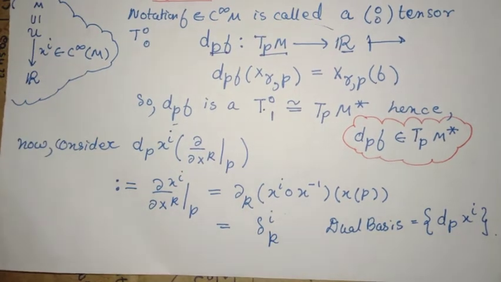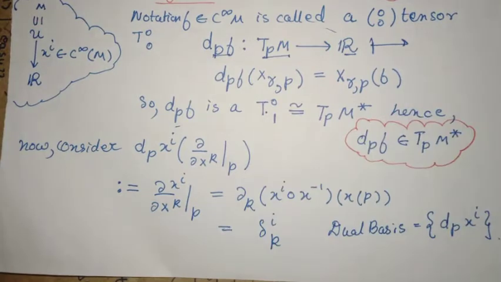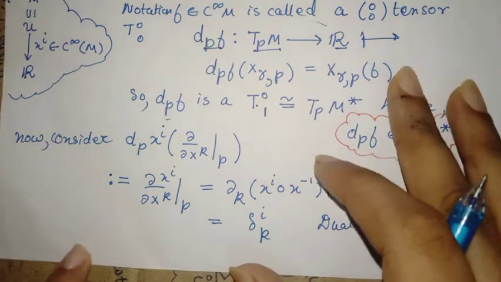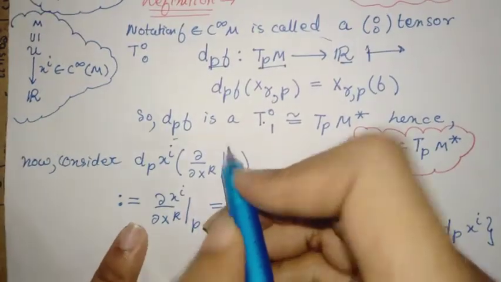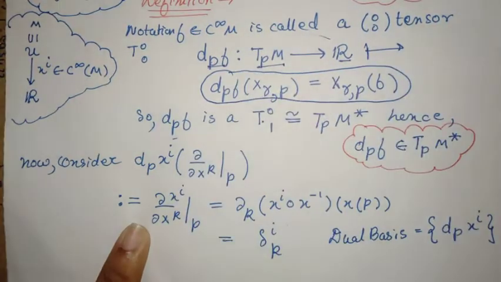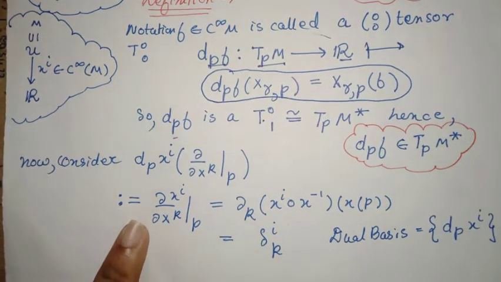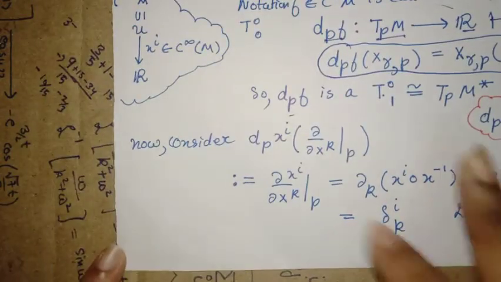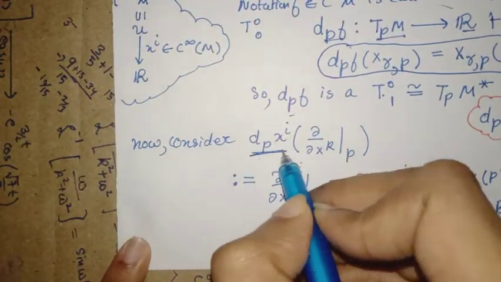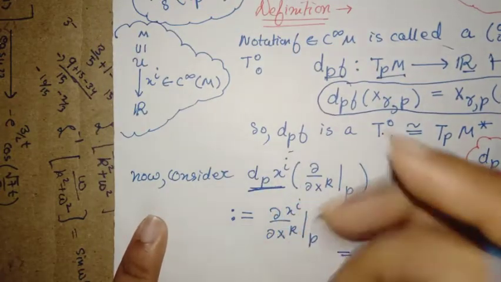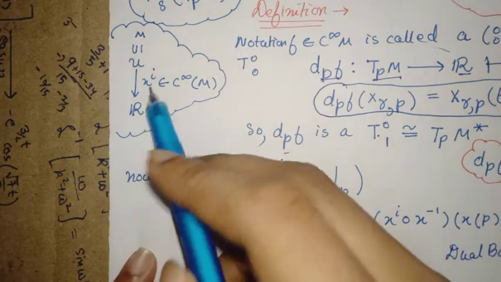But now if you have a covector space corresponding to a vector space, you should have a special set of bases called a dual basis. How to construct that dual basis is also precisely located in the definition of this thing. So let us consider a candidate for doing this. The candidate obviously is this thing. Why is this a valid candidate? Because x^i is like the ith coordinate of the chart transition map.